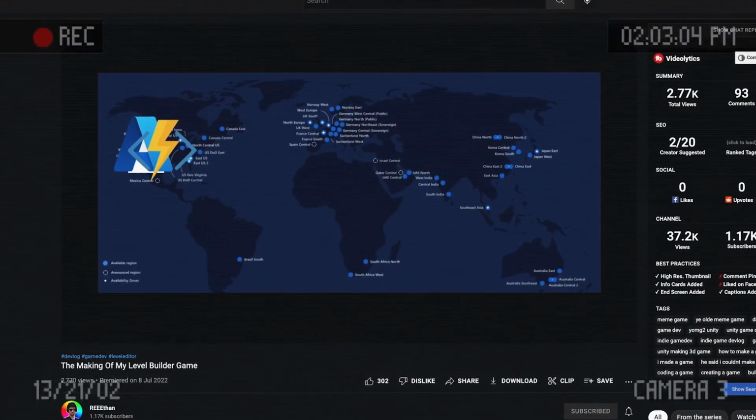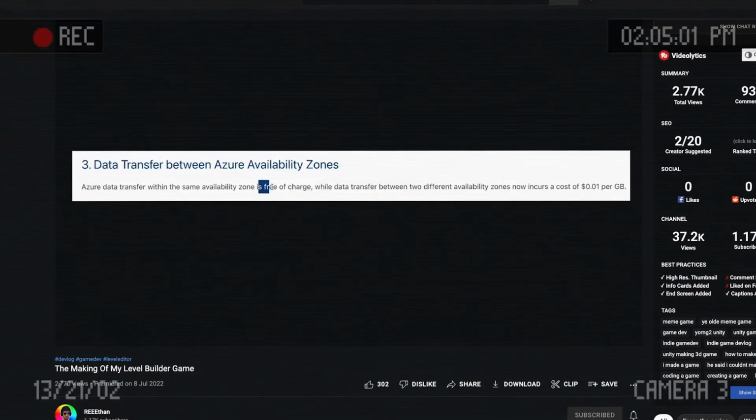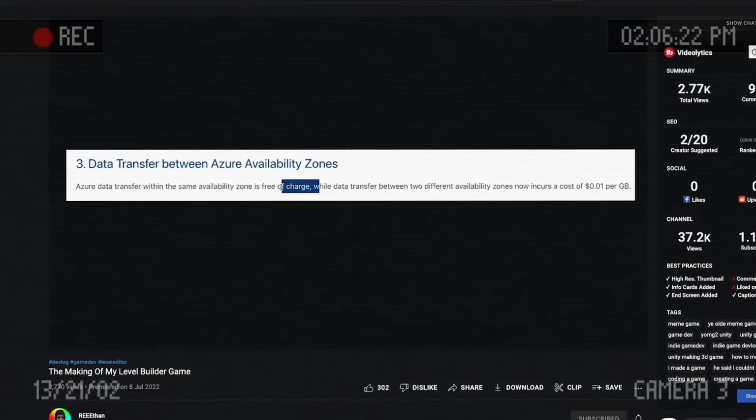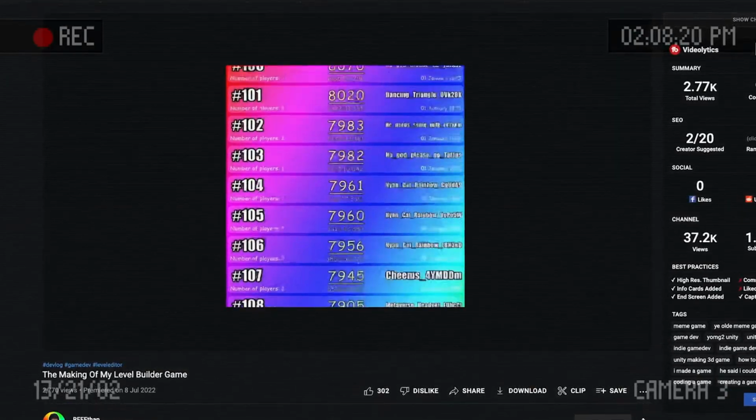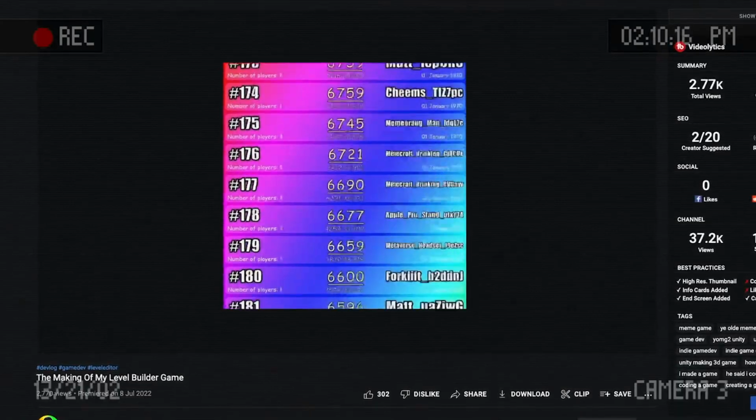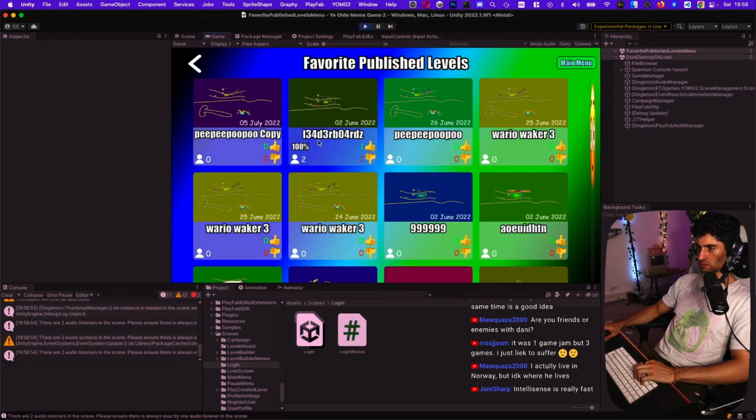an Azure function within the same data center region, so the data transfer price is free, and then send the leaderboard back to the client in small chunks on the fly as the player scrolls through. So, favorite published level leaderboards.